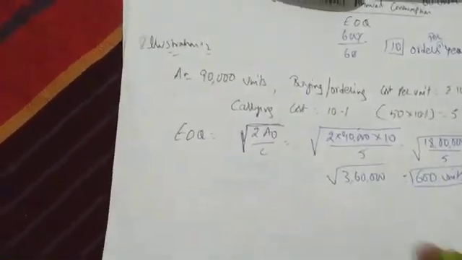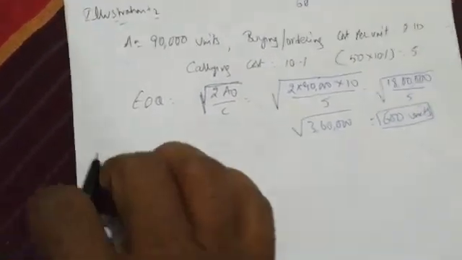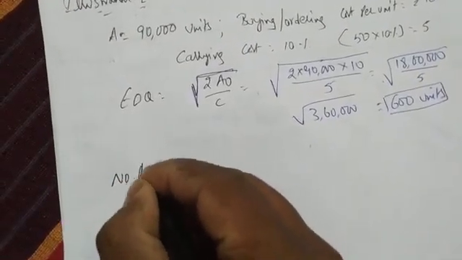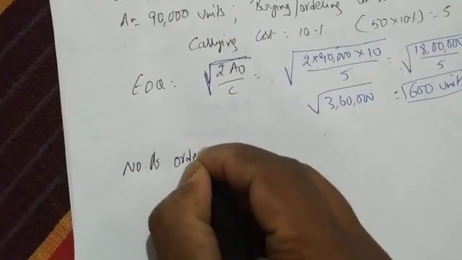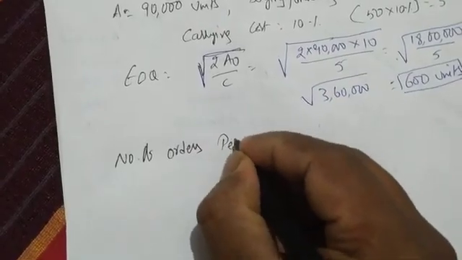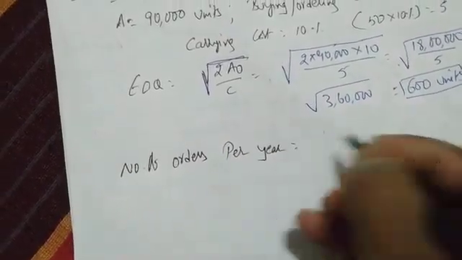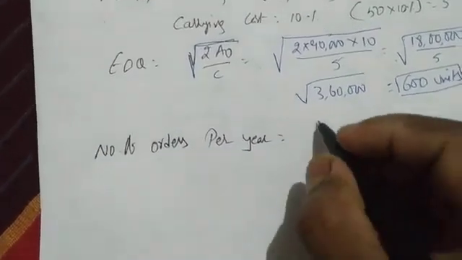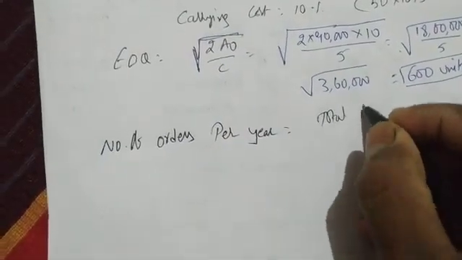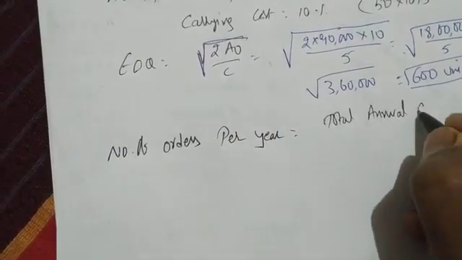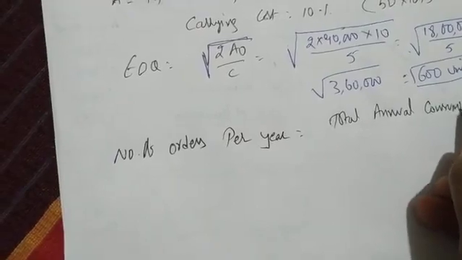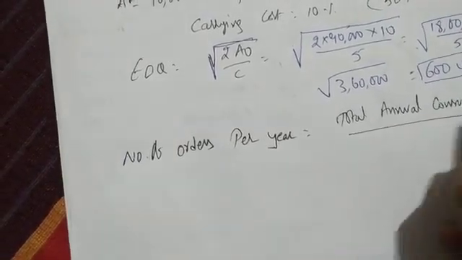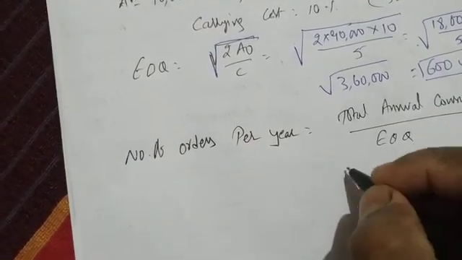Okay, so let us find the number of orders per year. It's very easy: total annual consumption divided by economic order quantity.